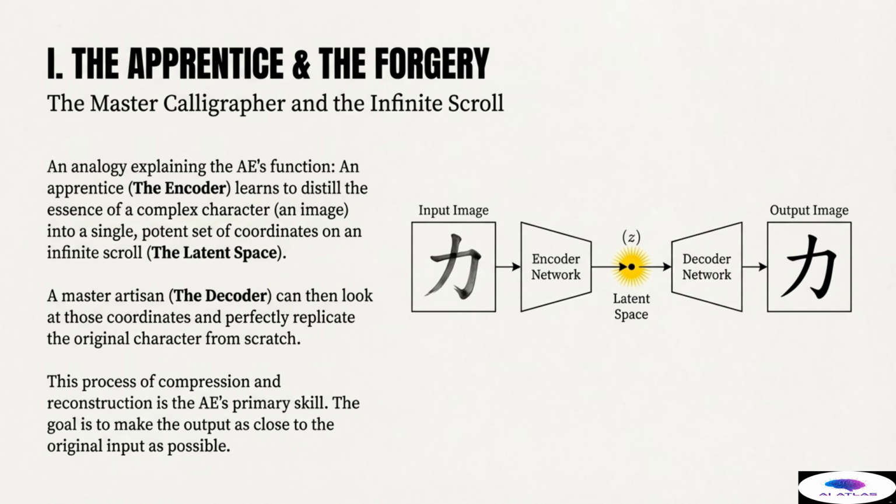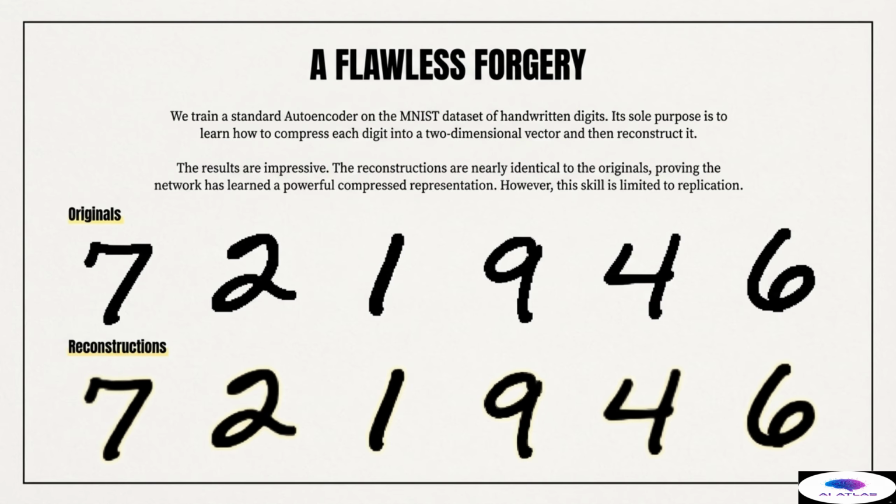This entire mechanism is trained on one primary objective: fidelity. The network is judged on its ability to faithfully copy the original. While this is an invaluable skill for dimensionality reduction and data compression, we will soon see that perfect copying does not necessarily translate into the ability to create new, never-before-seen data. The autoencoder is capable of creating a flawless forgery.